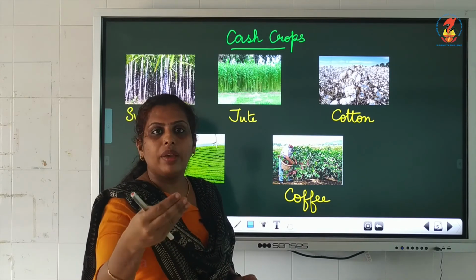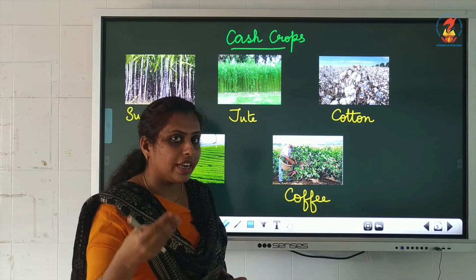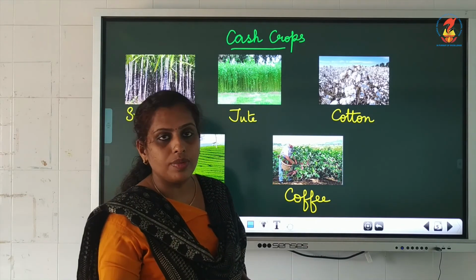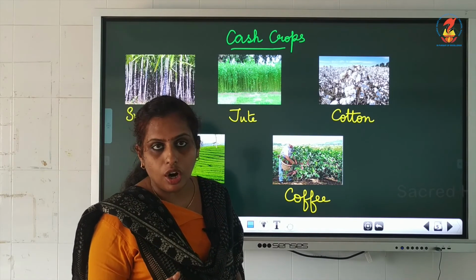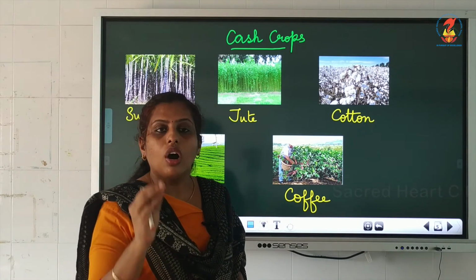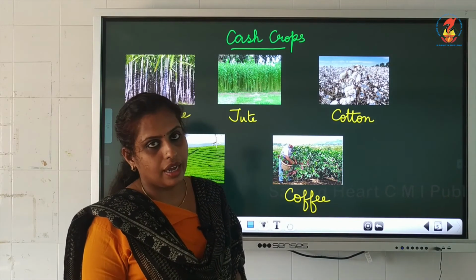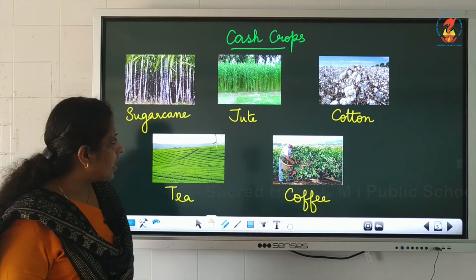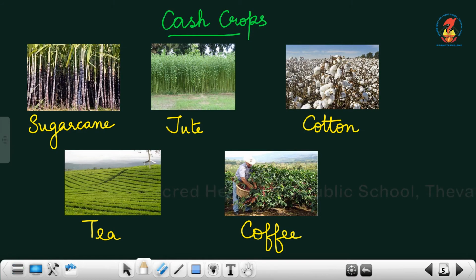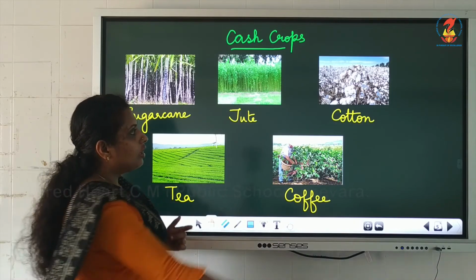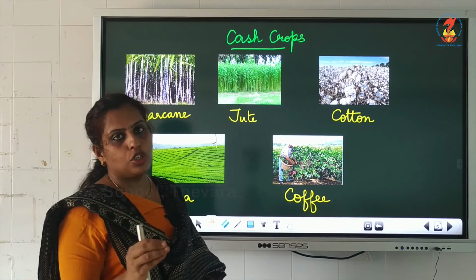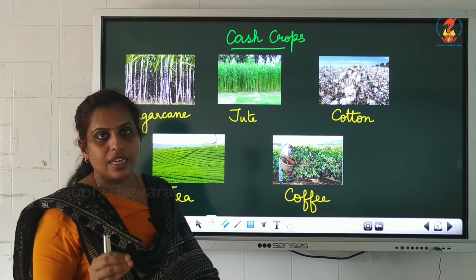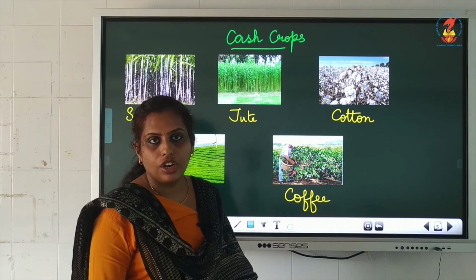Either it will be given to the industry, where you get cash, or you sell these crops in the market, where you also get money. The examples of cash crops are sugarcane, jute, cotton, tea and coffee. On the same page you can see which states are cultivating these cash crops.